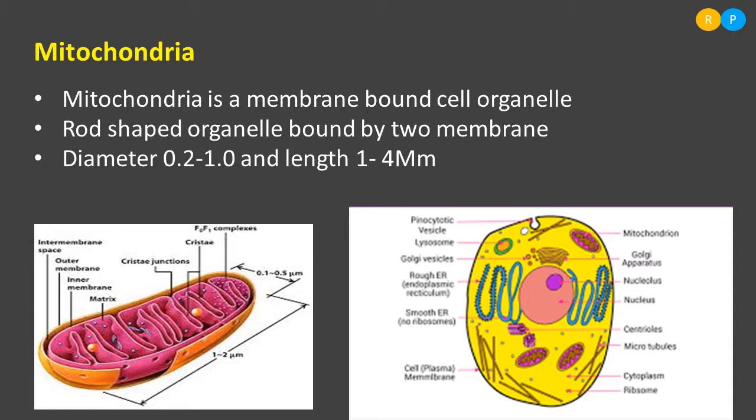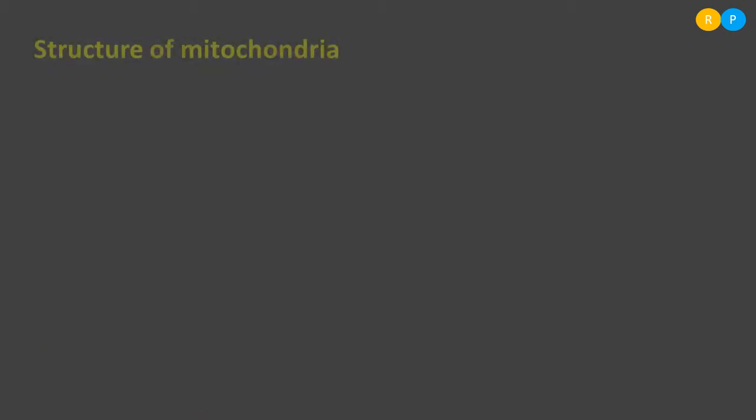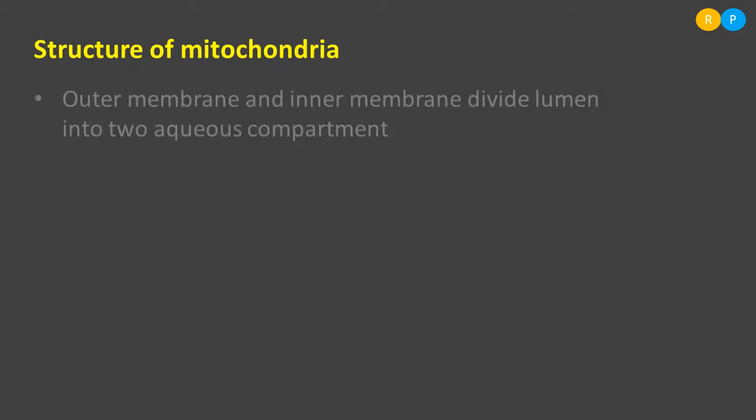You can find it in the diagram. This is the animal cell. In the cytoplasmic region, you can find the mitochondria that is labeled here. So the mitochondria is present in the cytoplasmic region. Actually, it is distributed in the cytoplasm. Clear? And let's have a look into the structure of mitochondria.